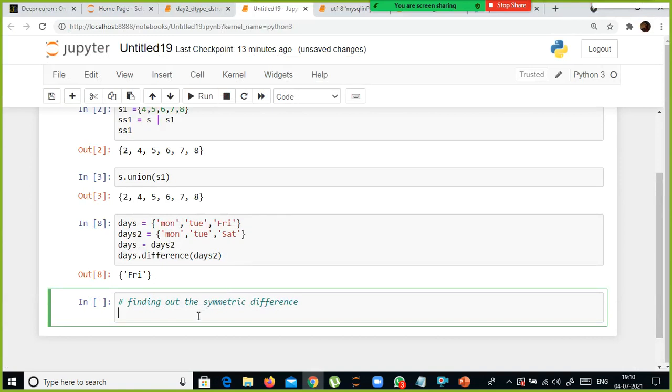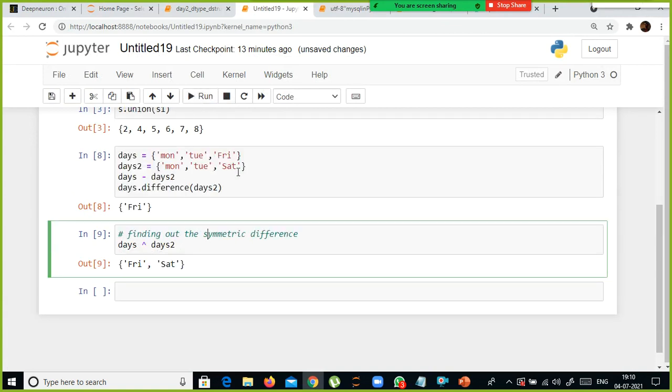For that we will have to use something called symmetric difference, days and days2. Friday, Saturday. Monday, Tuesday is common for both. Exclude the common values, but include both set 1 and set 2 values.